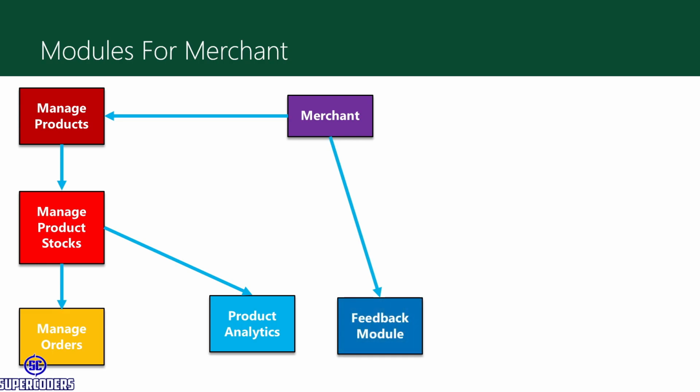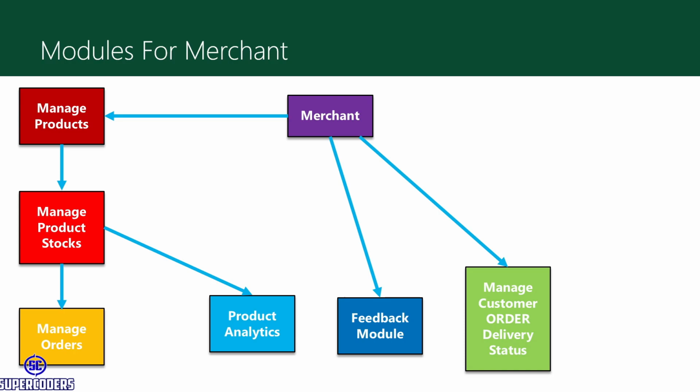Then feedback module. So here merchant can share some feedback to admin panel also, and also manage customer orders, like changing the delivery status of the order. Means suppose when you send the order for delivering, the merchant can change the delivery status of orders, like where the order has reached, where the parcel has reached. So all these things merchant can do from merchant panel.